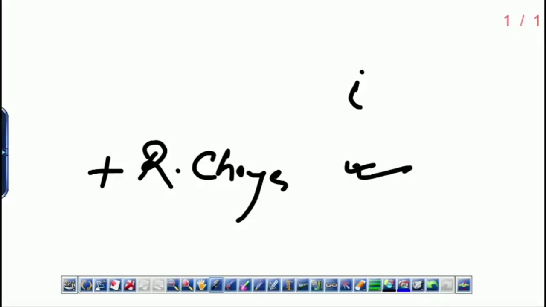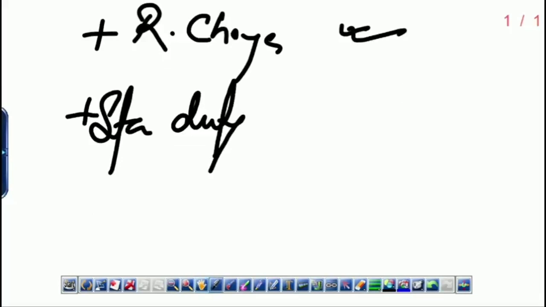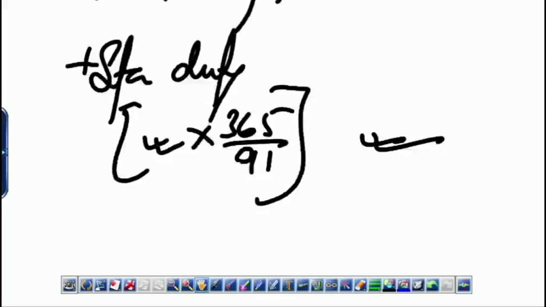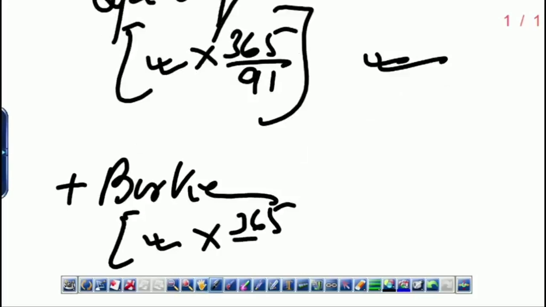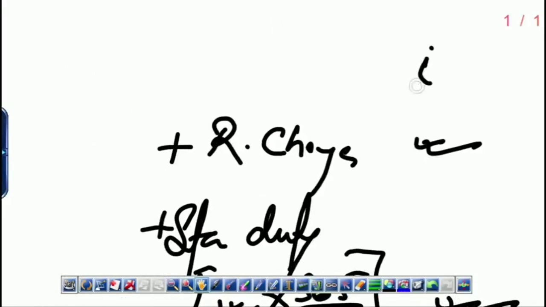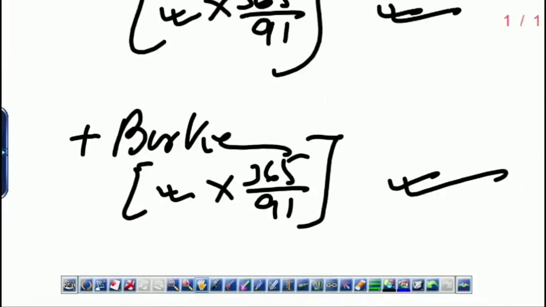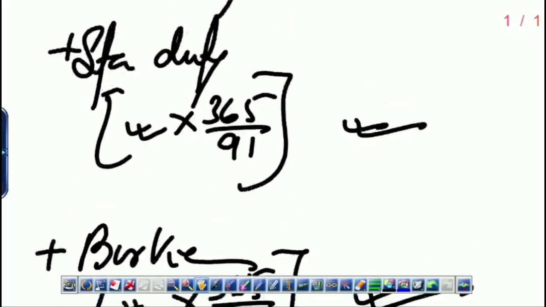These are already per annum, don't tinker with them. Add stamp duty, but stamp duty is periodic, so whatever stamp duty is given, multiply that into 365 by 91. Then add brokerage or dealer's commission, whatever, into 365 by 91. I am saying 91 because it's a 91-day commercial paper. Rating charge is already per annum, I is per annum, stamp duty and brokerage are periodic, so convert them into annual, and then add, and you get the entire thing. So this entire total is the cost of commercial paper.